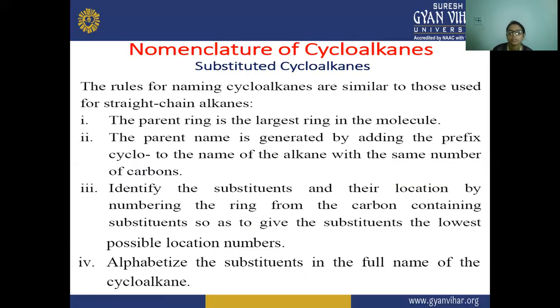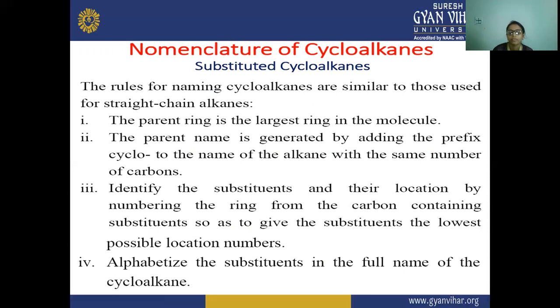Once again, while naming this cycloalkane, firstly we have to choose the parent ring, which is the largest ring in the molecule. Next, we apply the prefix cyclo to the alkane name.